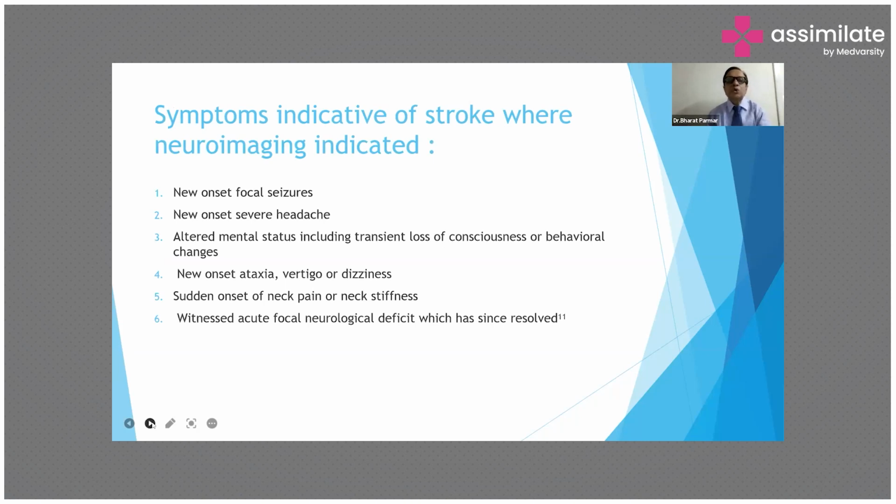Symptoms indicative of stroke where neuroimaging is indicated: new onset of focal seizures, new onset of severe headache, altered mental status, including transient loss of consciousness or behavioral changes, new onset of ataxia, vertigo, or dizziness, sudden onset of neck pain or neck stiffness, and witnessed acute focal neurological deficit which has since resolved. So these are the indications for neuroimaging.